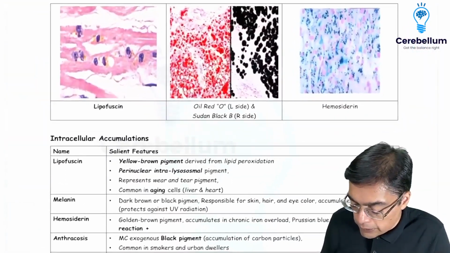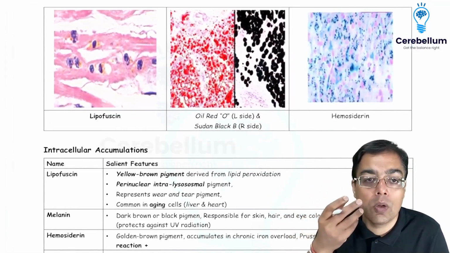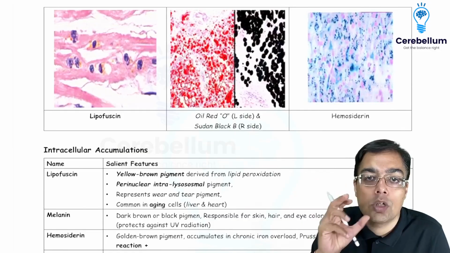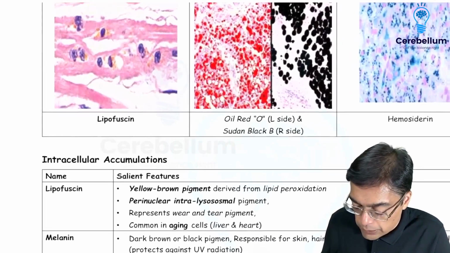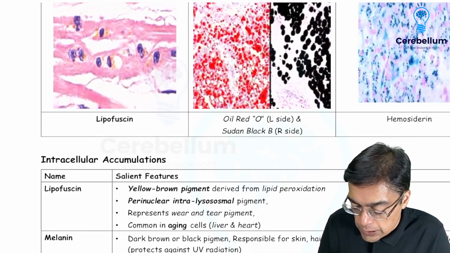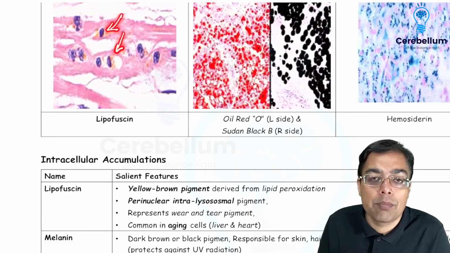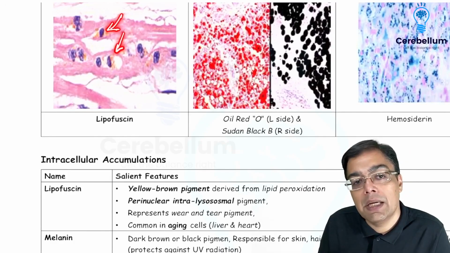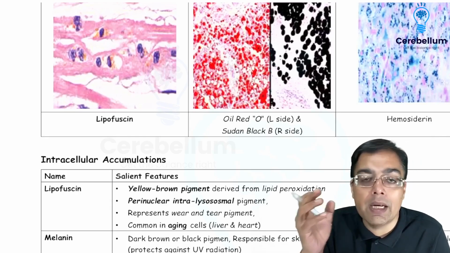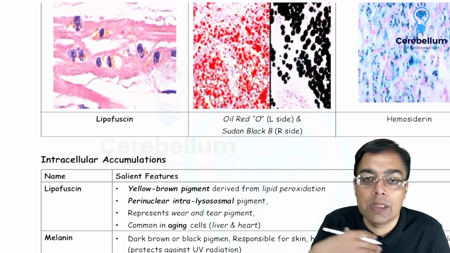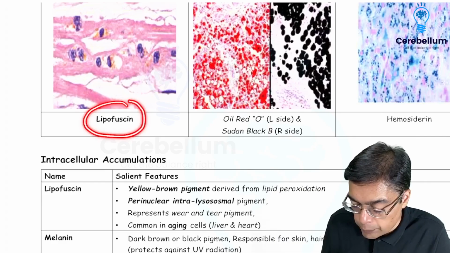Now the next important aspect in the exams is going to be certain image-based questions which will test your knowledge, particularly with respect to the accumulation of certain types of pigments or materials inside the cell. The classical example of which would include something like lipofuscin. So lipofuscin is an example of a perinuclear golden brown pigment, and this is going to be an example of an intralysosomal pigment. It's an indicator for free radical injury. It is also called the wear and tear pigment, and that's accumulating very commonly in tissues like the cardiac tissue, in the hepatic tissue, as well as in the skeletal muscles at times. So this is with respect to lipofuscin.